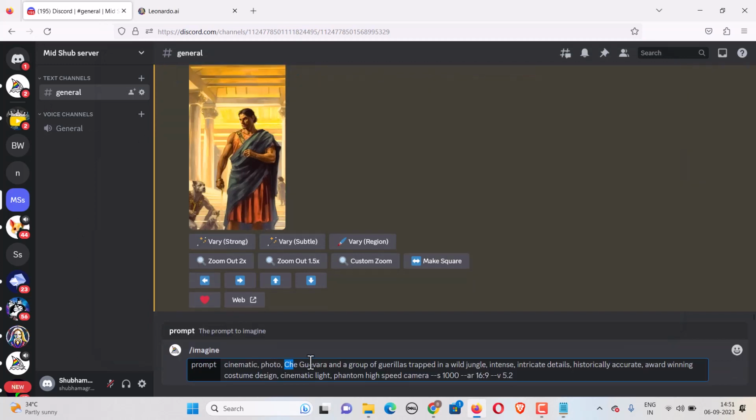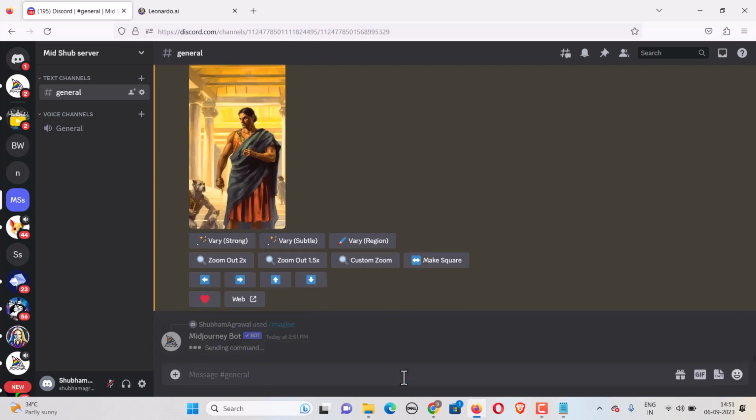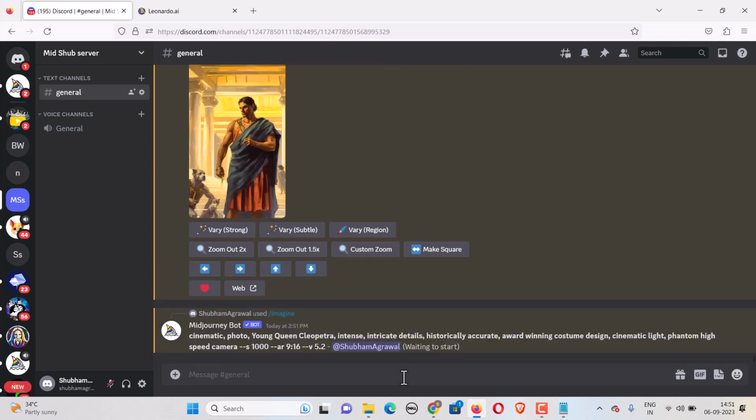Let me just type here, Cleopatra. Now sometimes Midjourney can generate really good images for you, and sometimes it can generate really bad images for you. It really depends. Let me just type young Queen Cleopatra. Okay, let me just click on generate, and it will generate the required image that I'm looking for.